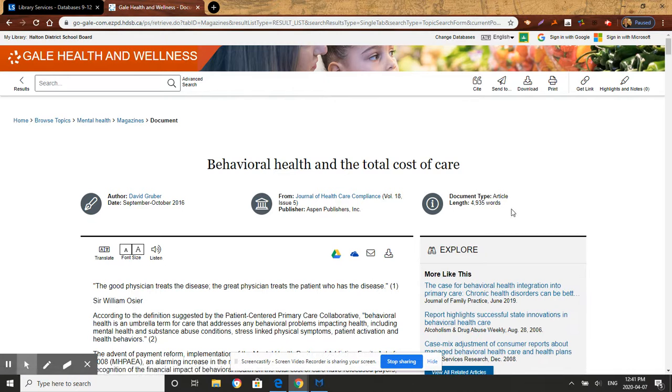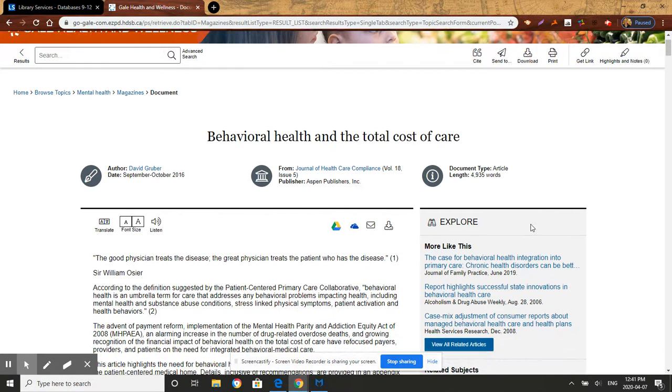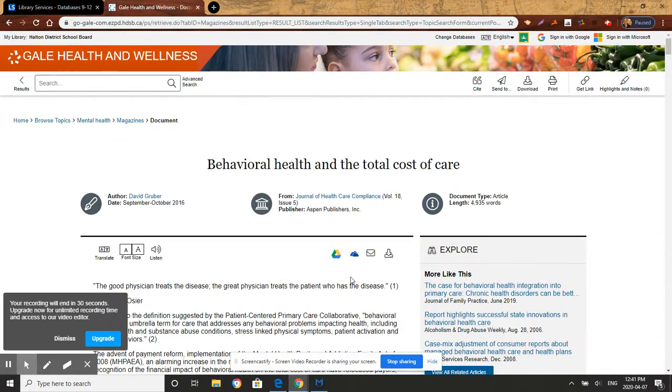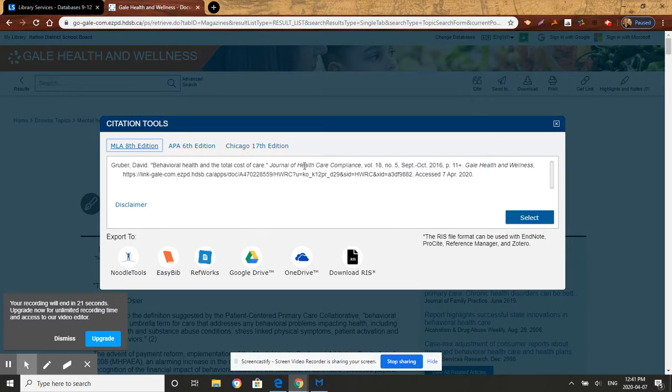The other thing that you might want to know about, we talked about this in Google Classroom and posting. When you're on an article and you're reading it, and you think, you know what, this is really interesting, I want to make reference to this, the Cite button is up here on the top right-hand corner. If you click on the Cite button, MLA edition, 8th edition, you can select that and paste it into your document that you're working on in order to get the proper citation. Just remember that citations ultimately, when you're on a works cited page, should be double-spaced.